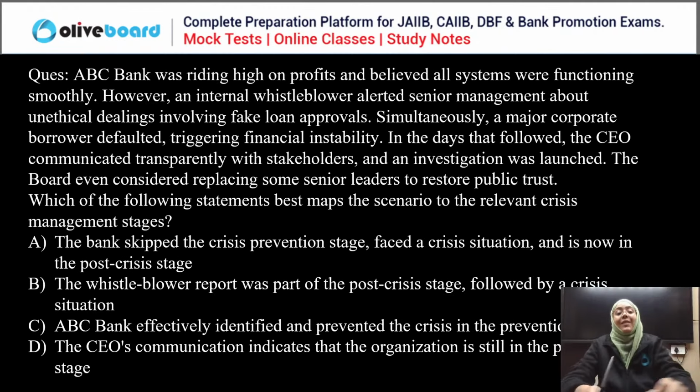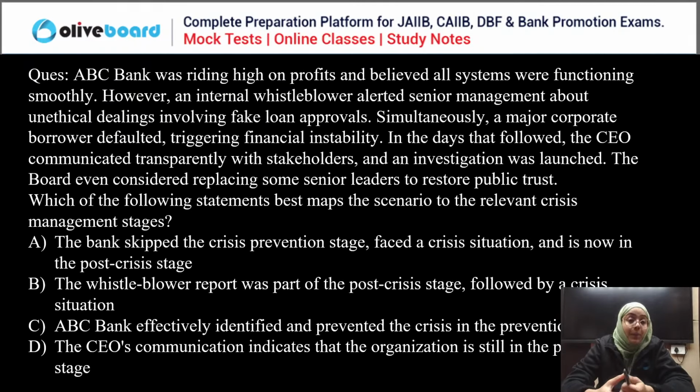Next question. ABC Bank was riding high on profits and believed all systems were functioning smoothly. However, an internal whistleblower alerted senior management about unethical dealings involving fake loan approvals. Simultaneously, a major corporate borrower defaulted, triggering financial instability. In the days that followed, the CEO communicated transparently with the stakeholders and an investigation was launched. The board even considered replacing some senior leaders to restore public trust. Which of the following statements best maps the scenario to the relevant crisis management stage?